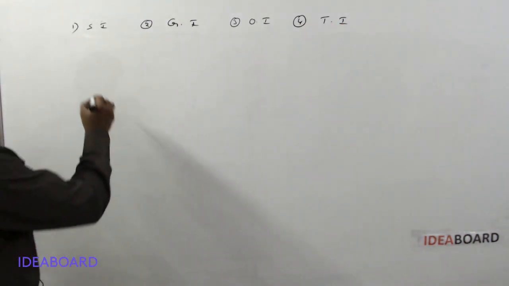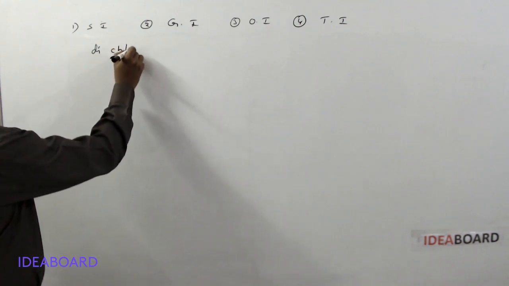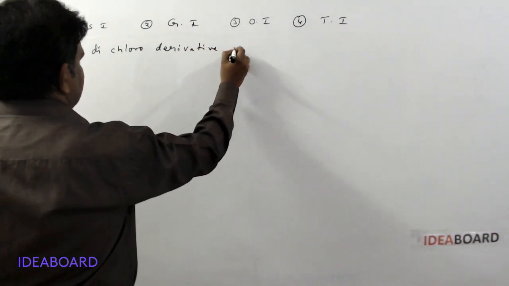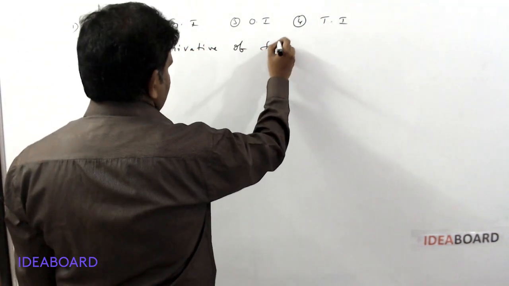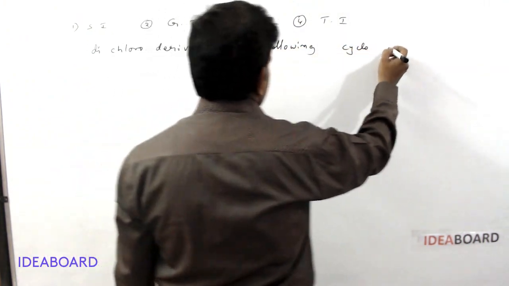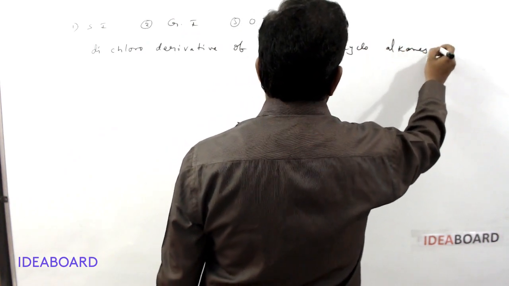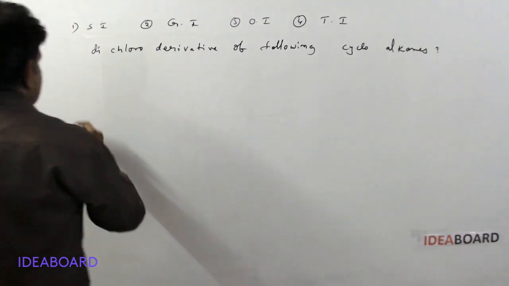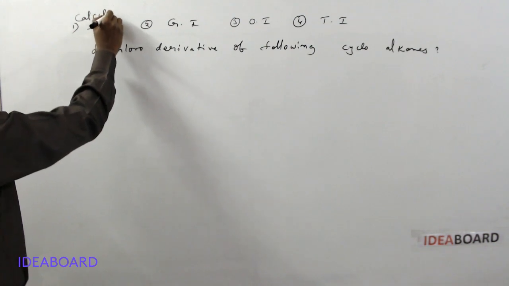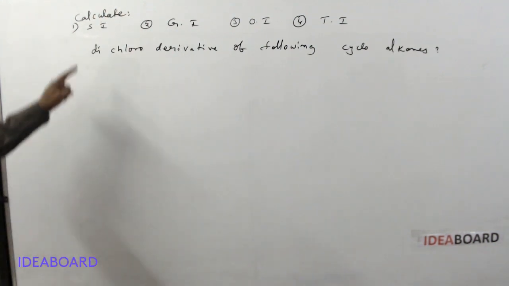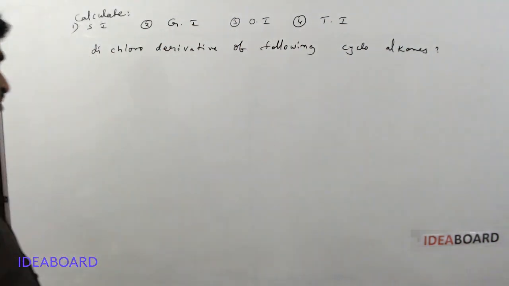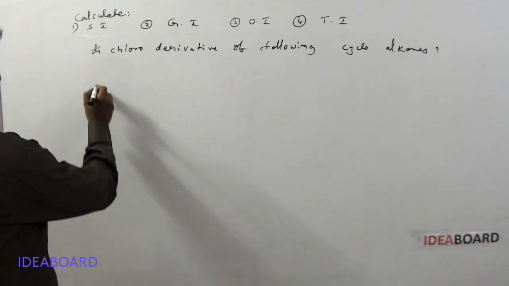So calculate the structural isomers, geometrical isomers, optical isomers, and total isomers of dichloro derivatives of the following cycloalkanes.